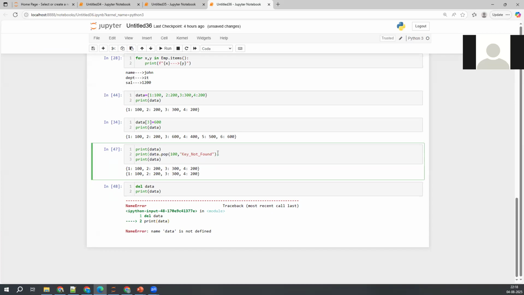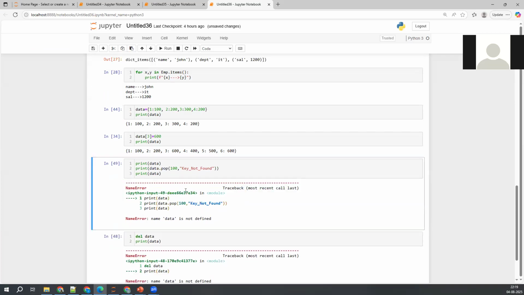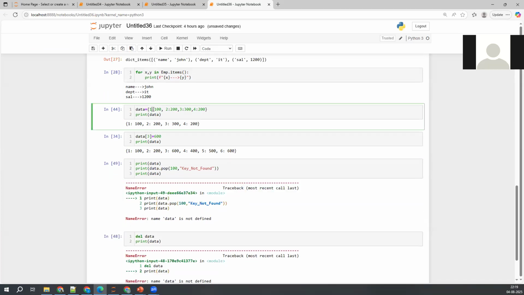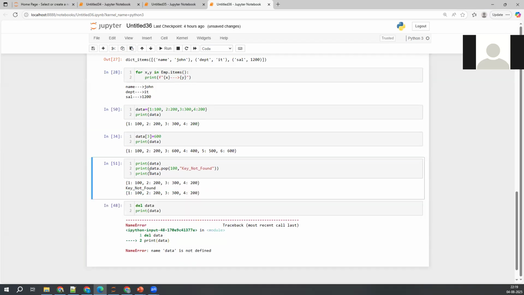Sorry for that. Because I deleted that one, right? It's throwing an error now. No, I missed the print command. See, key not found is printing now. Thank you for that, Mita. I missed the print command previously, that is the reason it was not giving that. Okay, fine, we got it anyway.